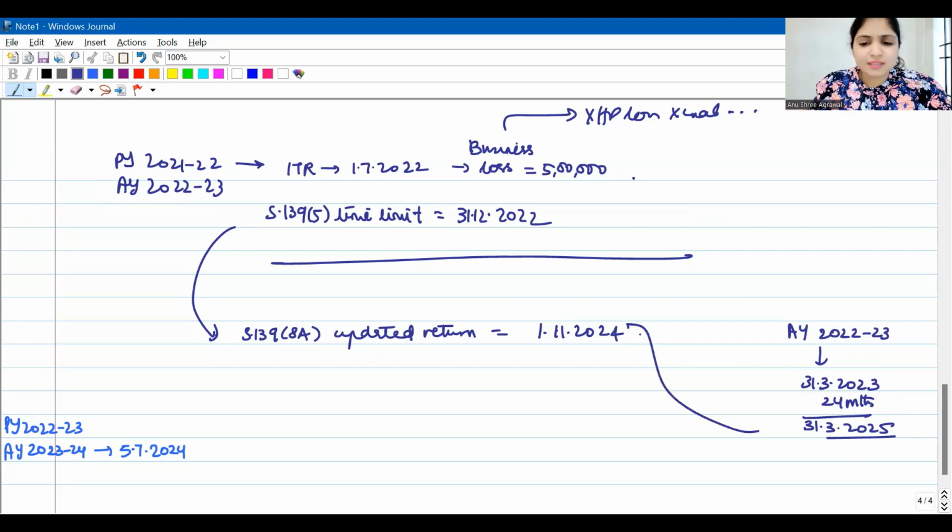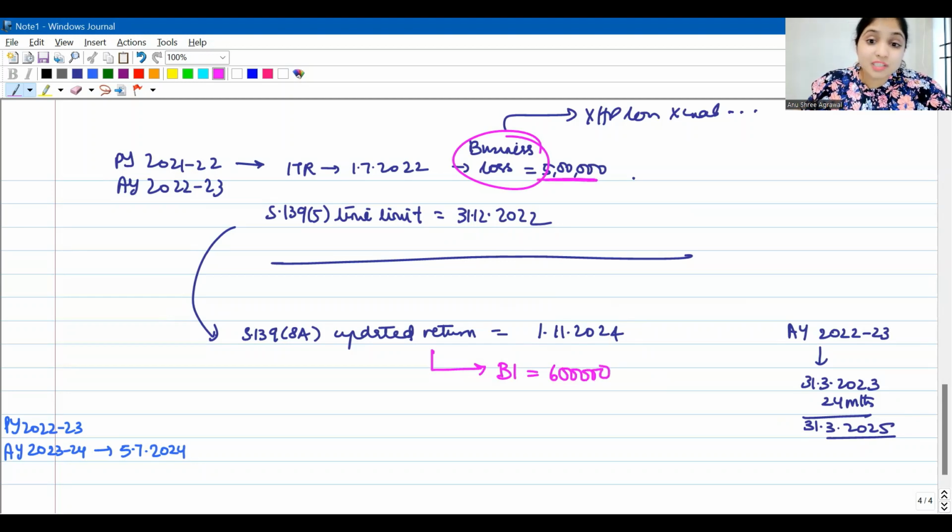So for assessment year 22-23, you will have time till 31st March 2025 to file updated return, right? So within that period, on 1st November 2024 itself, assessee wants to revise, but revision he cannot do because revised return time limit is over. So he is trying to approach 139.8A. 139.8A I will allow because earlier it was loss return, but through this updated return, he wants to declare a business income of 6 lakhs instead.